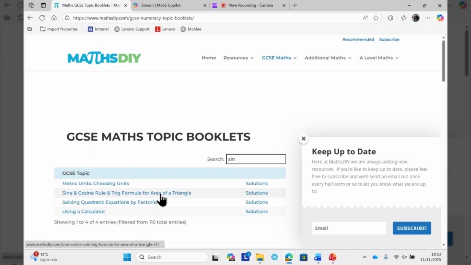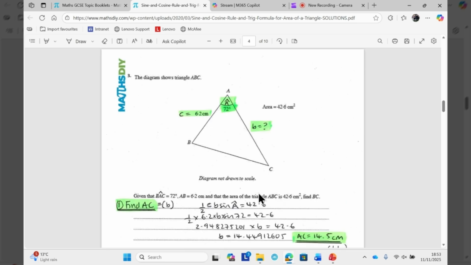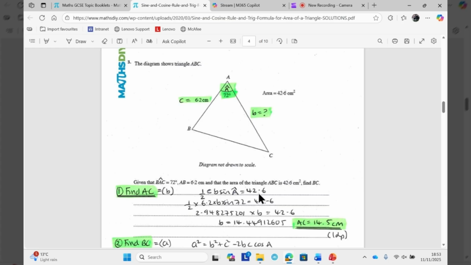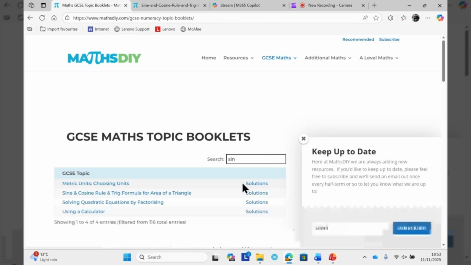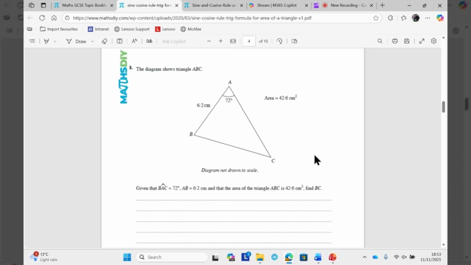The sine and cosine rule and trig formula. Okay. I'm going into this. Again, I'm not 100% on the way he writes things. Okay. However, in fact, so much so that I'm going to take the blank screen and we'll just go back and forth to show you the answers.